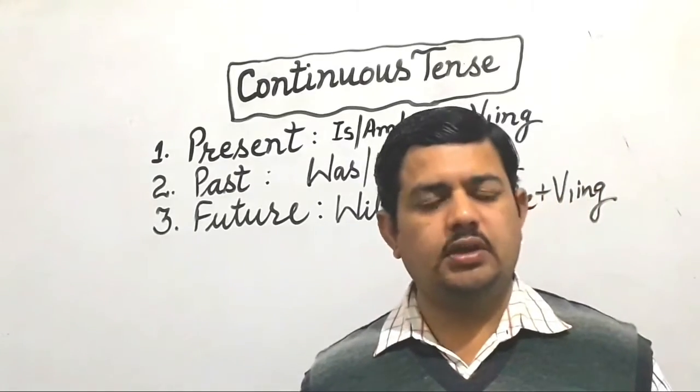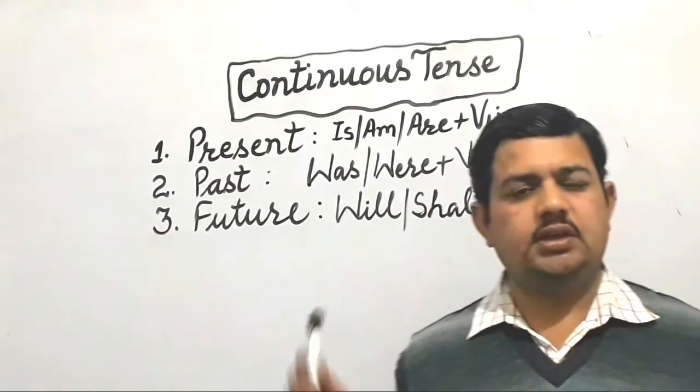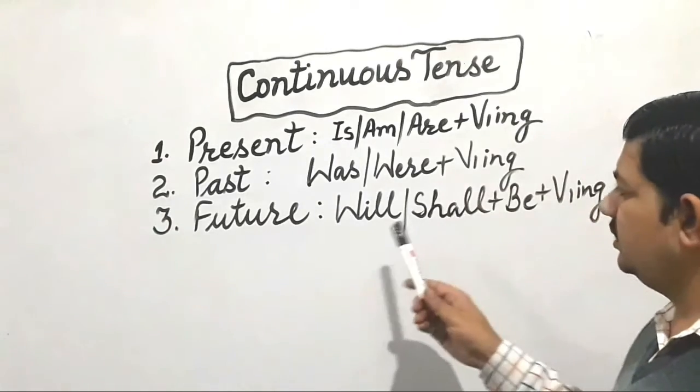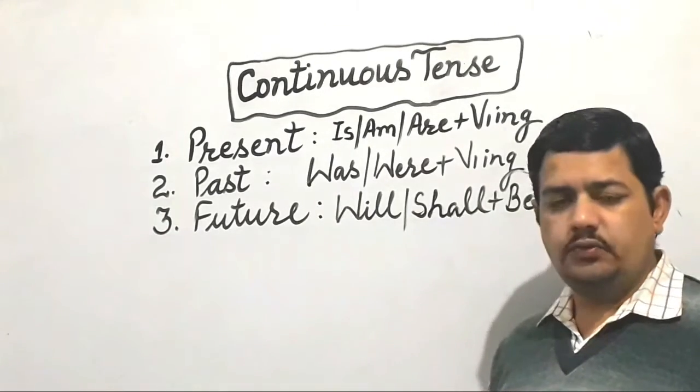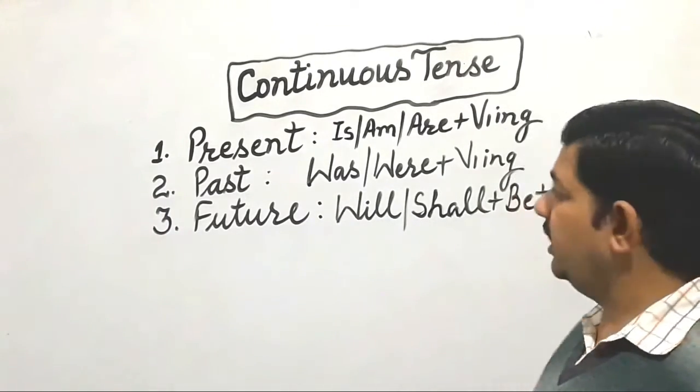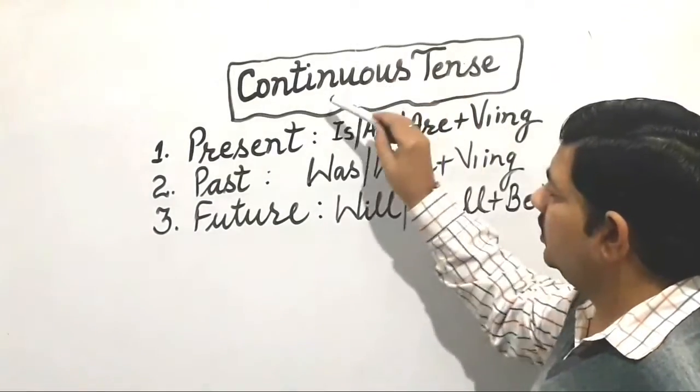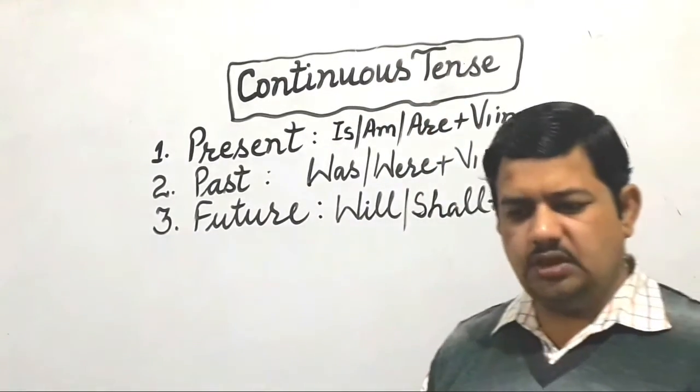Basically we have three continuous tenses. You can see here on the screen present, past and future. In all these tenses we have this part, continuous. So basically what is continuous?